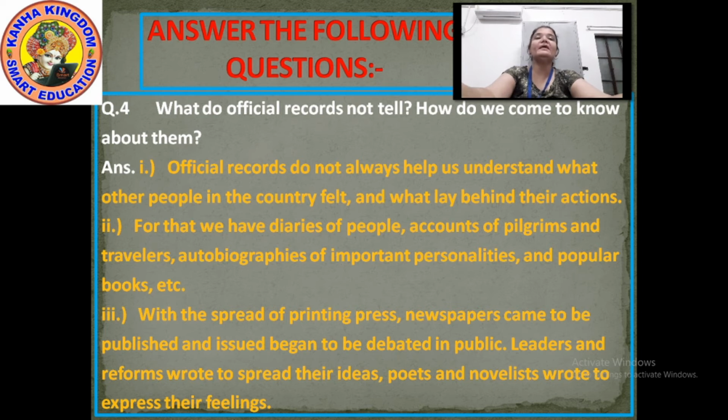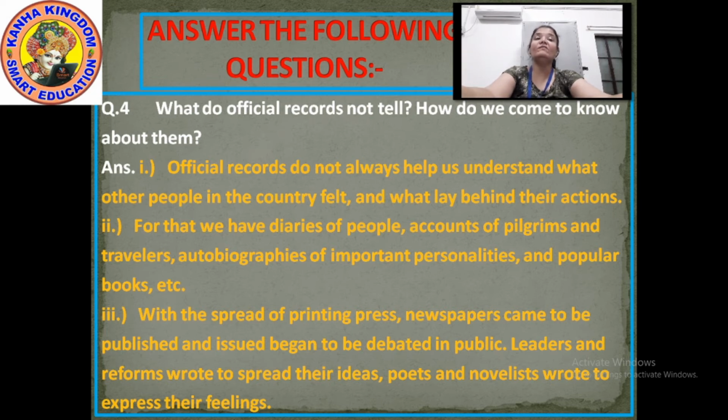Point number 3. With the spread of the printing press, newspapers came to be published and began to be debated in public. Leaders and reformers wrote to spread their ideas.